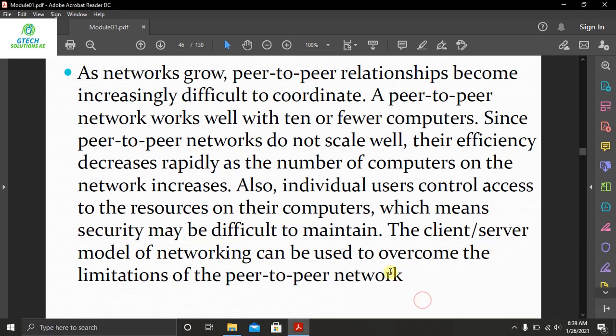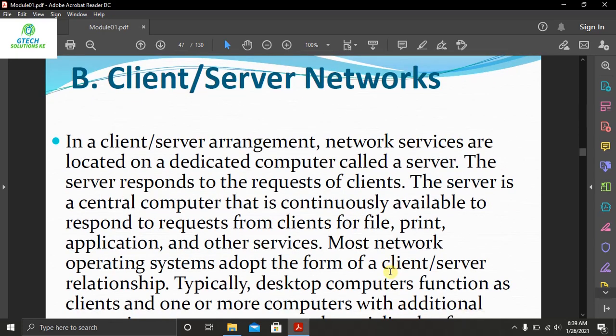In a client-server arrangement, network services are located on a dedicated computer called a server. So in this case, a dedicated machine is used for these services, and it is called a server. In the previous subtopic, we looked at how each and every computer can act as a server, and at another point, it can act as a requester, someone who is requesting resources. In this case, it is the opposite. A single machine is dedicated to that task as a server.